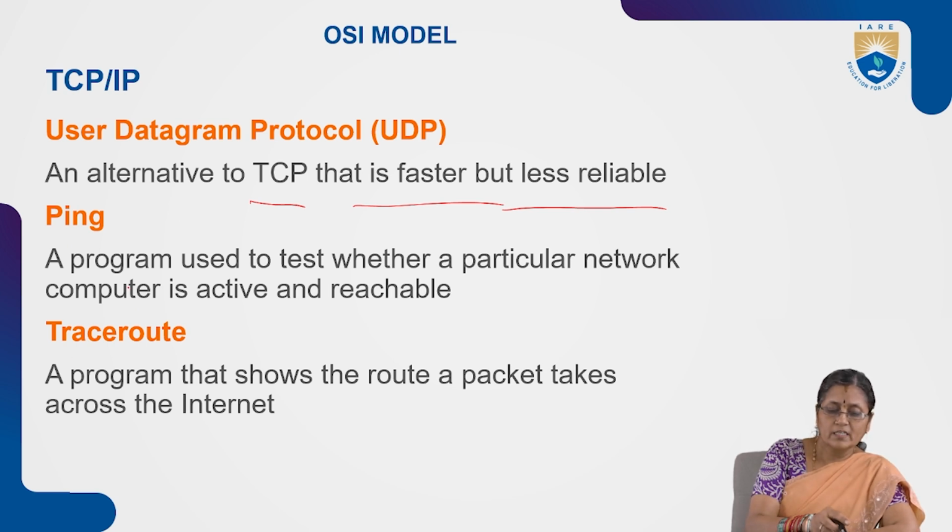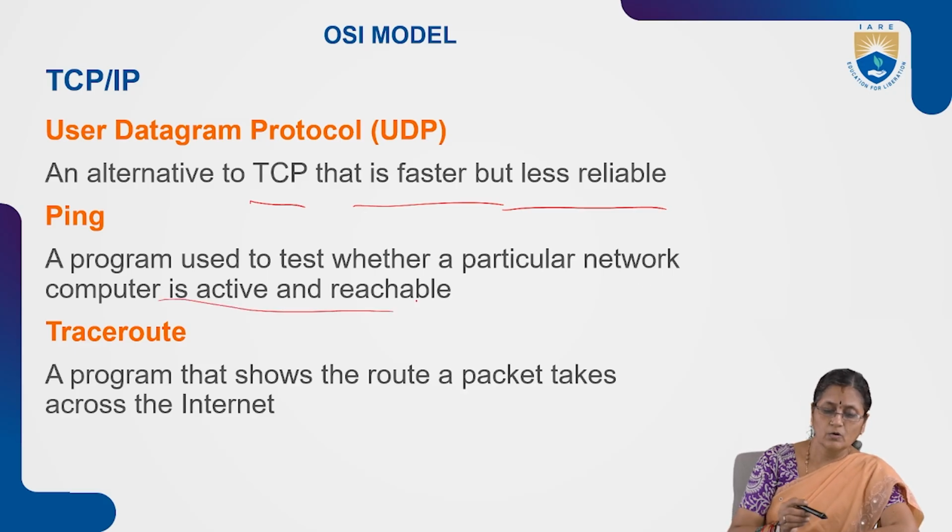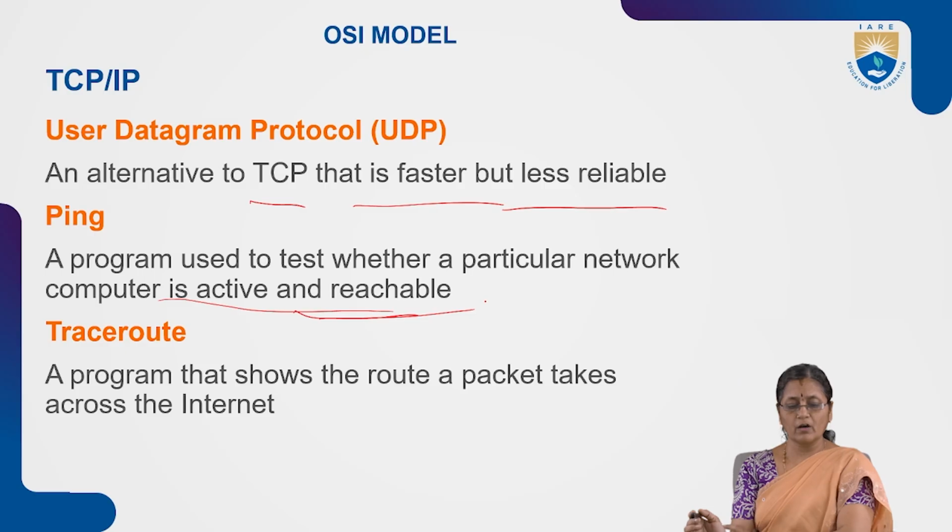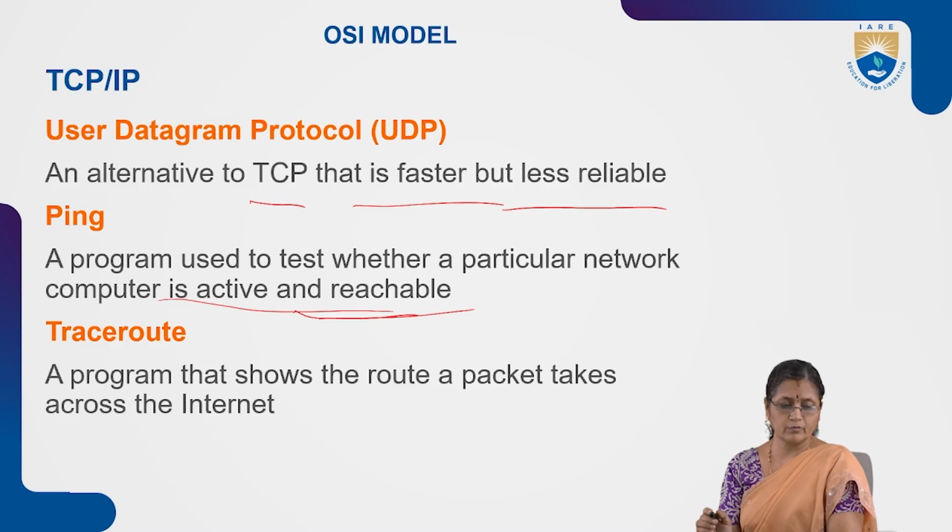Ping. What is a ping? It is a program used to test whether a particular network computer is active and reachable, whether we are able to access it or not.